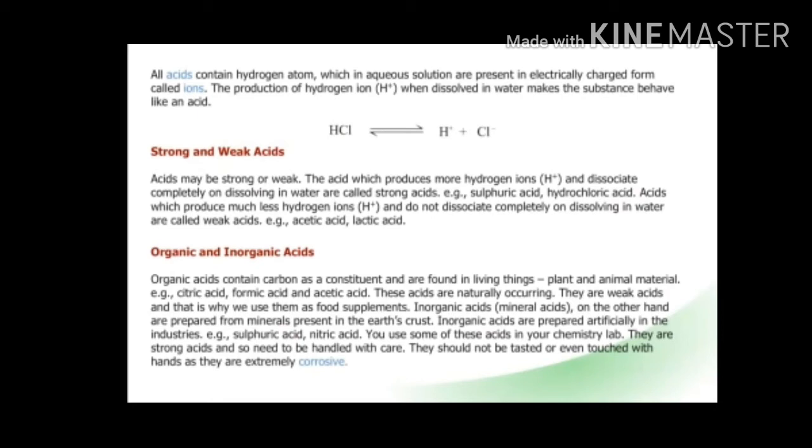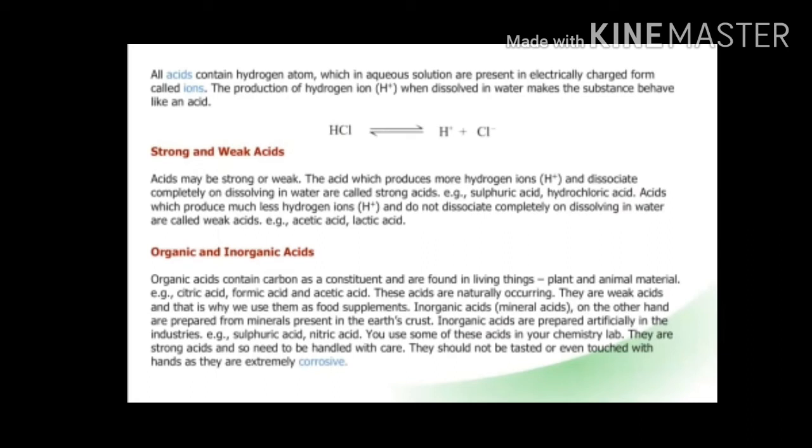Citric acid is found in the citrus fruit. Acetic acid is found in vinegar, and formic acid is found in insect bites. Whenever any insect bites, its bite contains formic acid. So these acids are naturally occurring and they are weak acids, and that's why we use them as food supplements. We use lemon juice as a food supplement. In the salad we also use that.